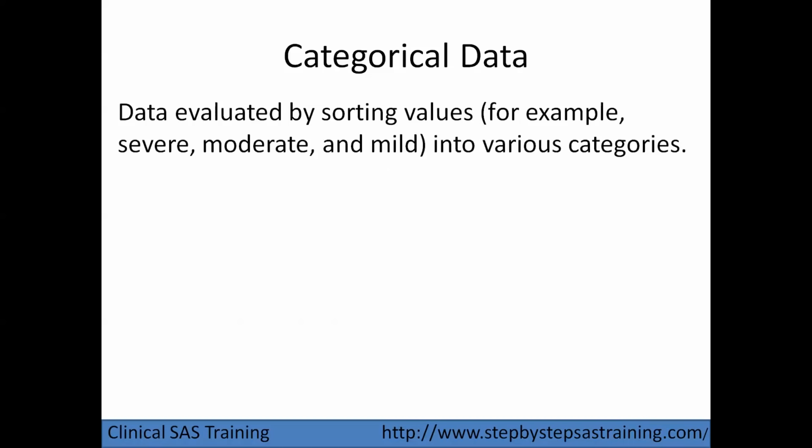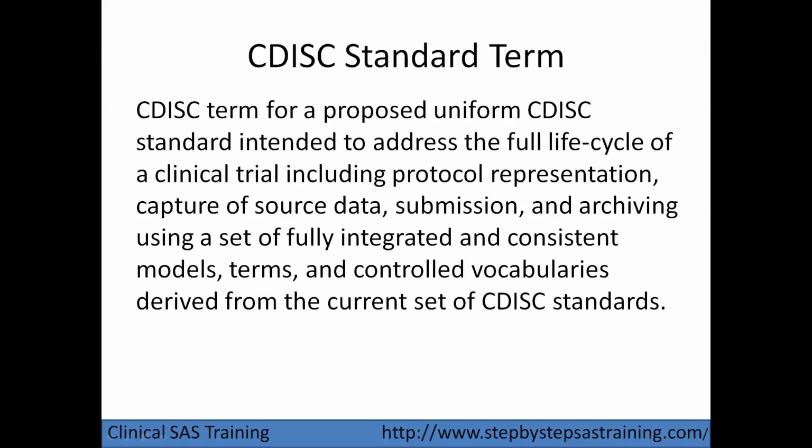For example, in the AE data set, for the AE severity, we have values like severe, moderate, and mild. So we can count. We cannot take any mean, median, or mode for this. We can just calculate the count. That is called categorical data. Usually we use PROC FREQ to count in SAS.